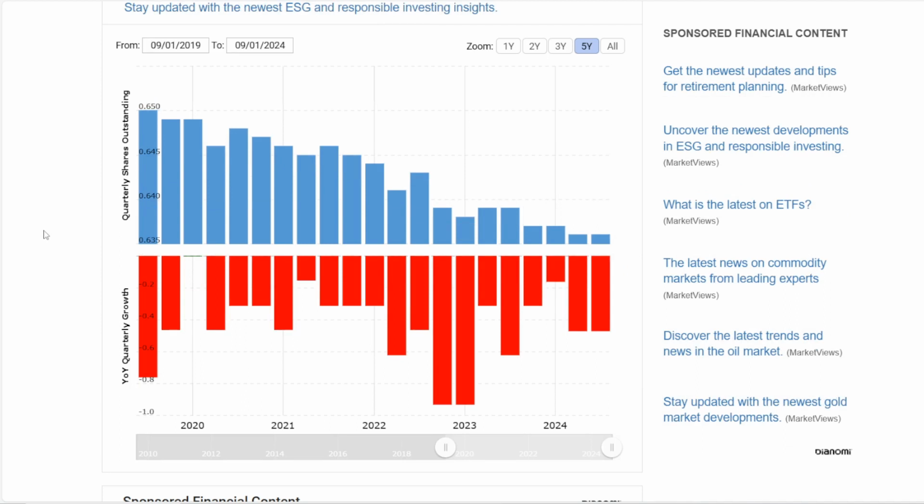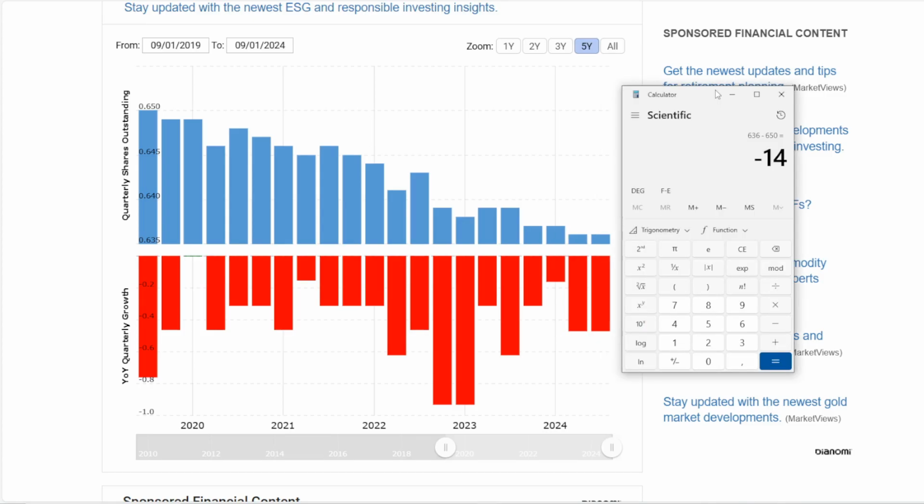And third one is Accenture. I think this is the graph that we would like to see. So in 2019 the number of shares out was at 650 million. Then over the last 5 years they have consistently decreased the number of shares. And with the most recent quarter in, it is at 636 million. So in 5 years Accenture decreased the number of shares out by 14 million, which is in turn a decrease of 2.2%. Which I now see is the worst one out of these three that we have just checked.